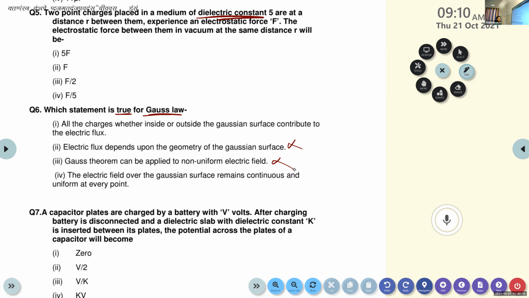So here we have only two alternatives, 1 and 4. All the charges, whether inside or outside the Gaussian surface, contribute to the electric flux. The fourth alternative, the electric field over the Gaussian surface remains continuous and uniform at every point. Does the charges outside the Gaussian surface contribute to electric flux?